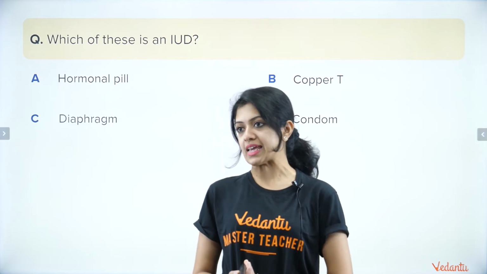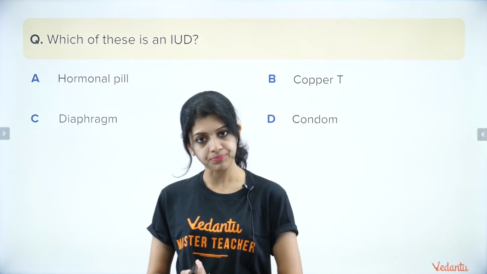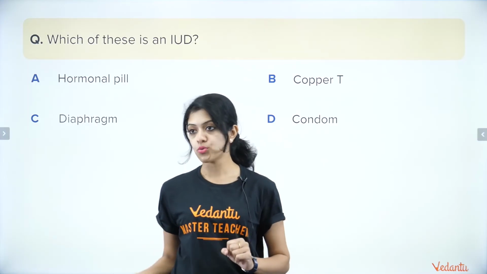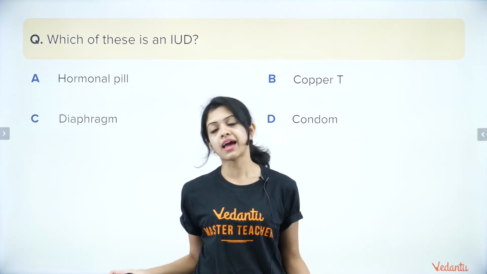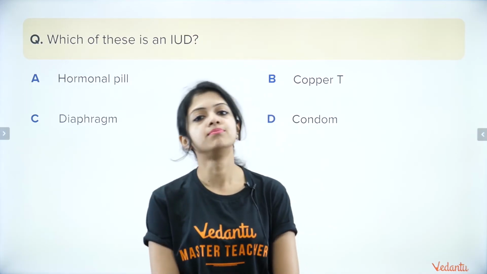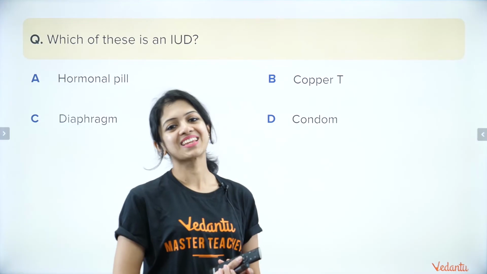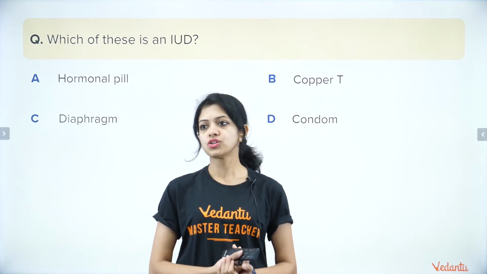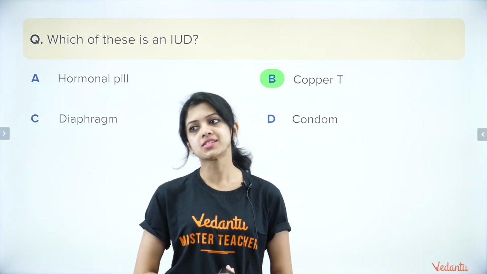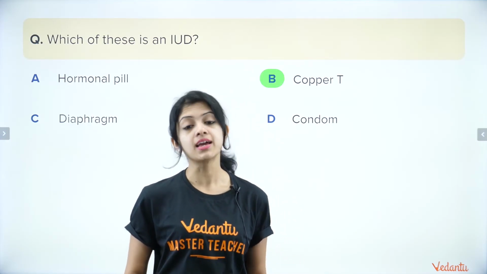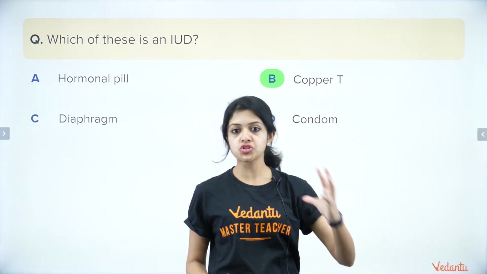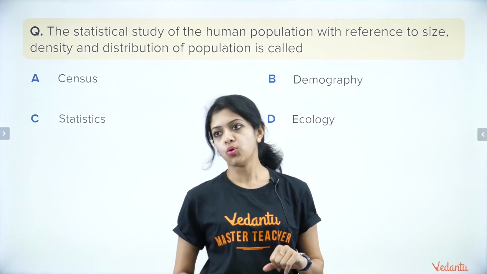Okay, which of these is an IUD? You must know what an IUD is to be able to answer this. Hormonal pill, copper T, diaphragm or a condom. Yes. And your time ends in 3, 2, 1 and go. The answer is copper T. What is the expansion of IUD? It's an intrauterine device.